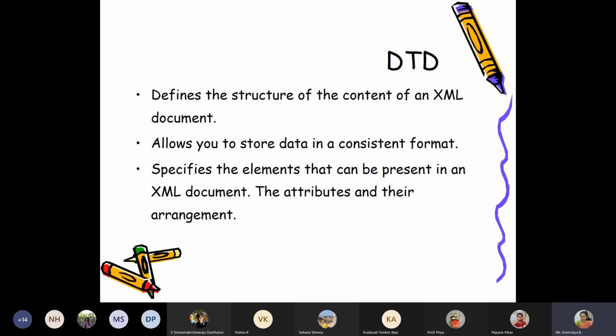Okay, and then we started talking about DTD. When I define a DTD, I can share that with you so that you can first verify whether the XML file which I shared with you is in the proper structure or not, and also understand the meaning of that XML document.